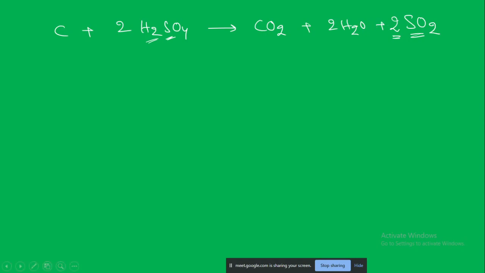Now comes the confusion. If you go by the classical definition of oxidation and reduction, then you can never make up your mind whether this is undergoing oxidation or reduction. So then what you have to apply? You have to find out the oxidation state of the sulfur here and the oxidation state of sulfur here, and then compare whether there is an increase or decrease in the oxidation state. From that only you can tell whether it is oxidized or reduced. Maybe you try yourself at home once. It is very easy. Find out the oxidation state of sulfur here, and then you can tell. Similarly, carbon reacts with HNO3, that is nitric acid. Carbon here is acting as what kind of agent?